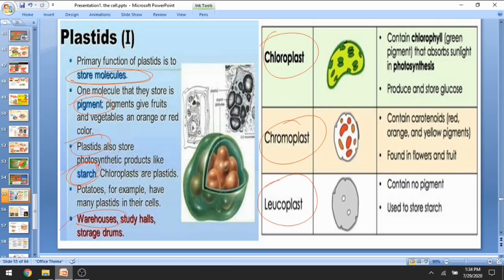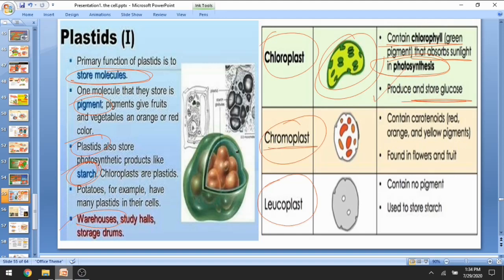Chloroplast, a type of plastid, is green in color and responsible for giving green color to leaves. They contain chlorophyll, a green pigment that absorbs energy from sunlight and converts it into food material. So all these mechanisms happen under photosynthesis. They produce and store glucose.